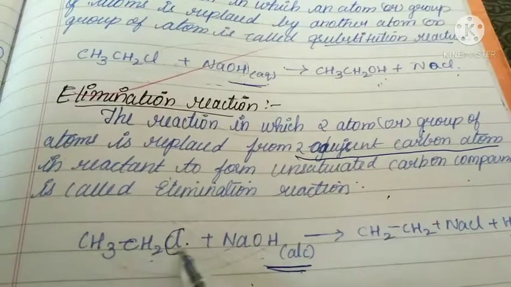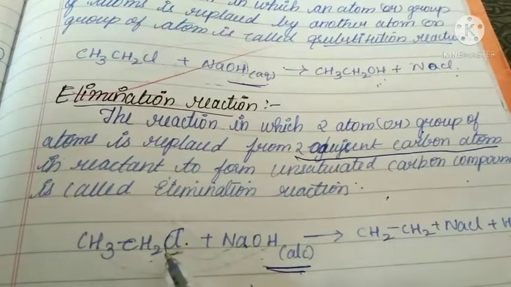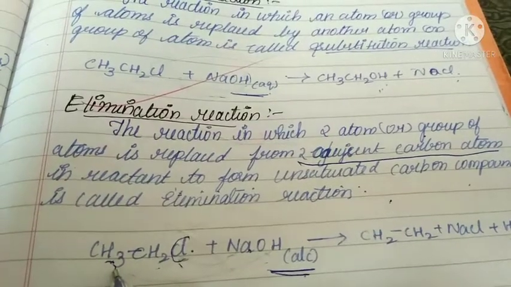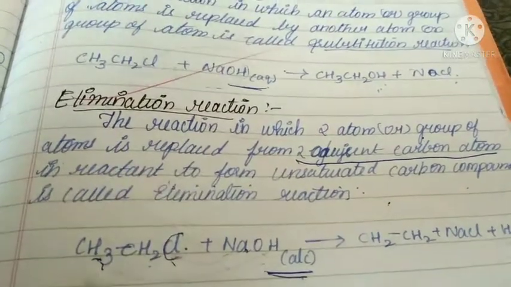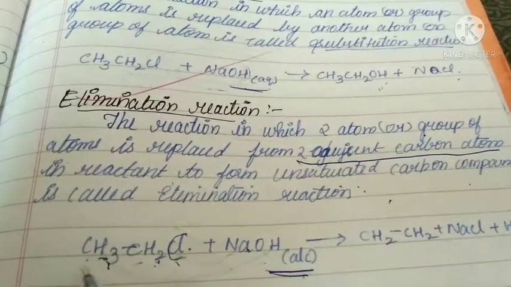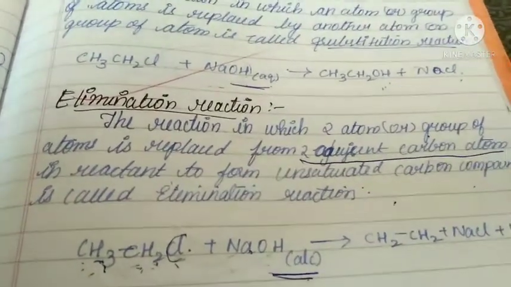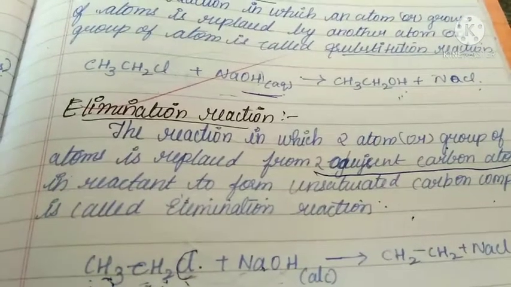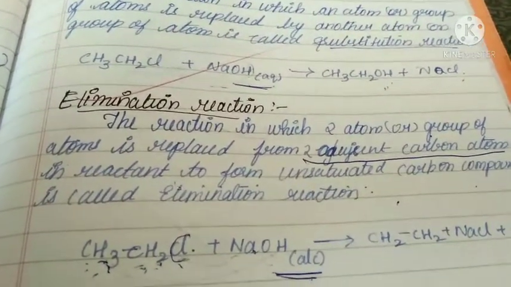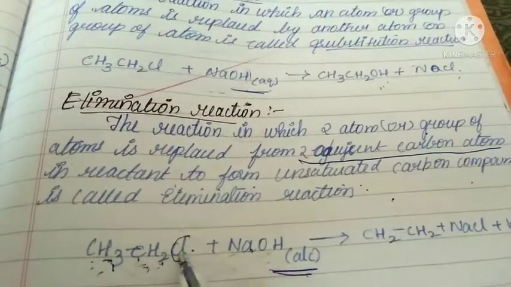This Cl will be removed along with the Na. Apart from that, this H also will be removed. That means here elimination takes place from adjacent carbon atoms. This is very important. Elimination always takes place from adjacent carbon atoms. From this carbon Cl will be removed.